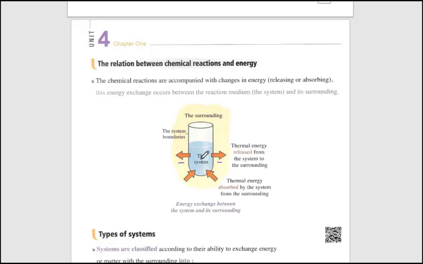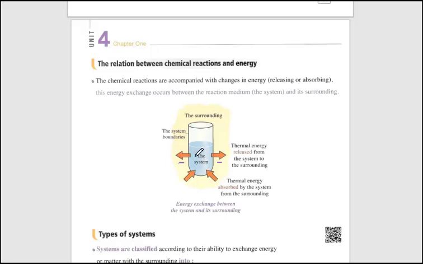It may be that the system temperature is low and the temperature of the surrounding is high. So the energy moves from the surrounding to the system. So there is a transference of energy from the system to the surrounding in some cases, and there is a transference of energy from the surrounding to the system.